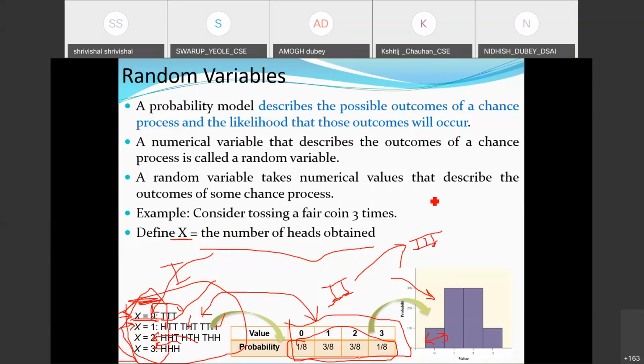What is observed here? I am just mapping from one domain to another domain.